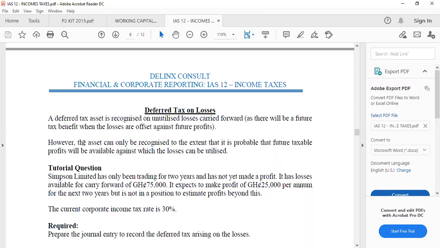I'll explain that. You can't be making a loss of 100,000 and you are telling us that you can only make a profit of 80,000 and you are going to subtract all the 100,000. It doesn't make sense. You can only make the provision on the amount of profit that you are certain that you are going to make over the period. But if you can make a profit higher than the available losses, then you can make provision on all the losses.